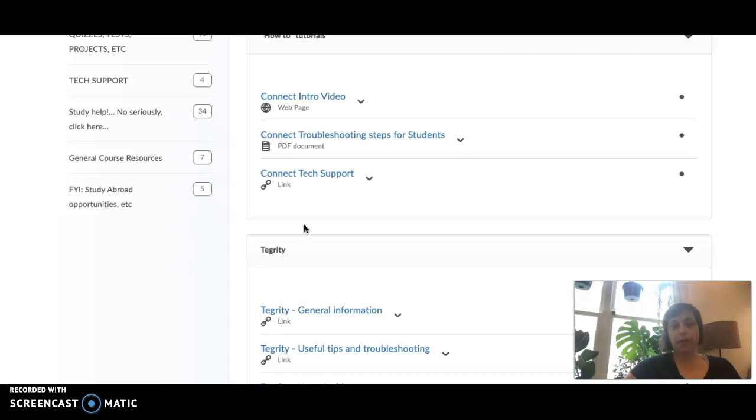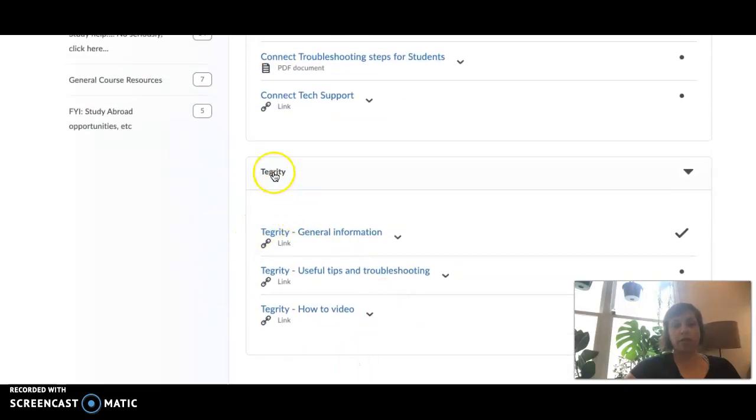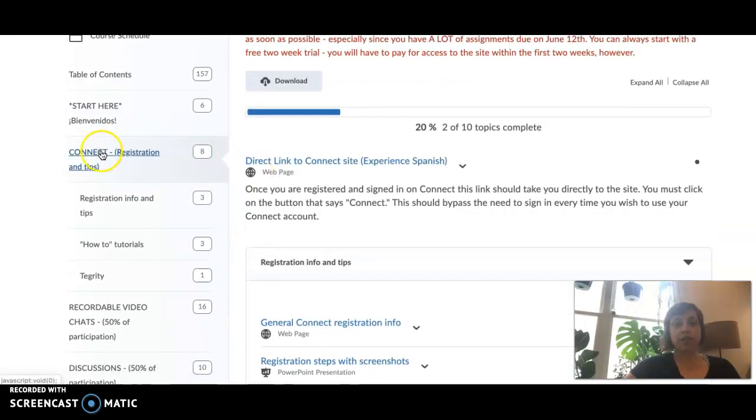So the Tegrity program has a little bit of a learning curve. You are expected to practice with the tool before your first exam. If you do not practice with the Tegrity video proctoring tool beforehand, I can pretty much guarantee you're going to have an issue with it when taking your first exam. And without a Tegrity video, you receive zeros on quizzes and tests. So please do take the time to practice with this beforehand so that you are all set to go when it actually is a higher stakes assignment. All of that information is here under Tegrity. So that's our Connect module.